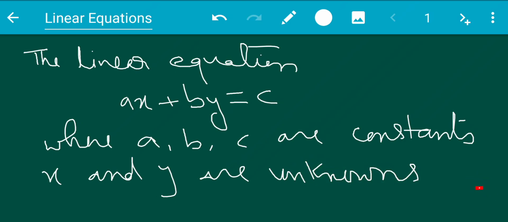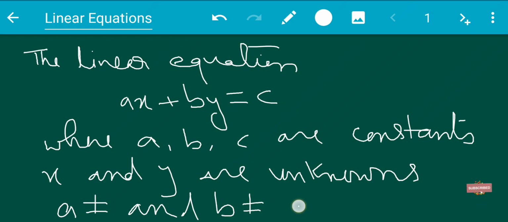Okay, and one more thing, both a and b cannot be 0. If b is not equal to 0, then it is a linear equation in two variables.